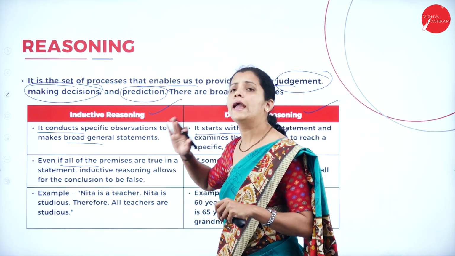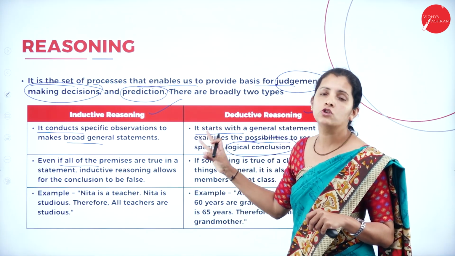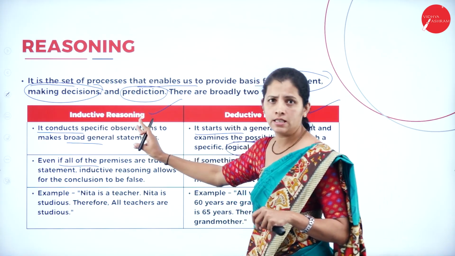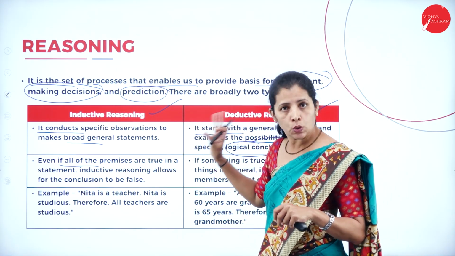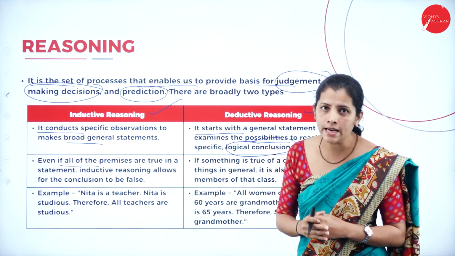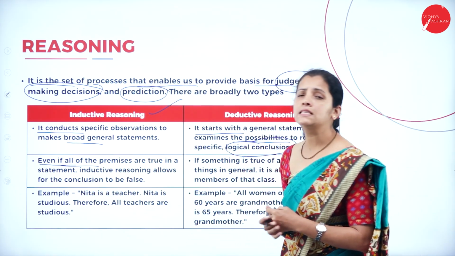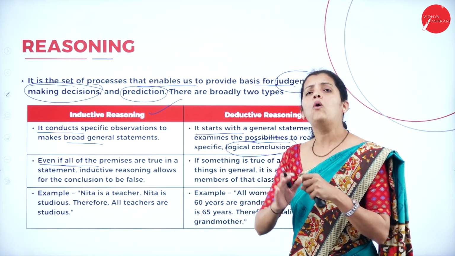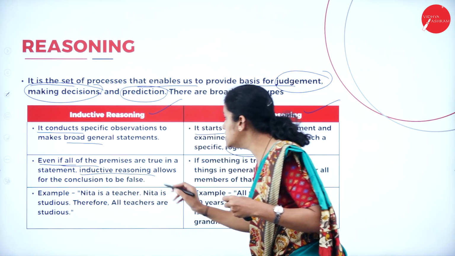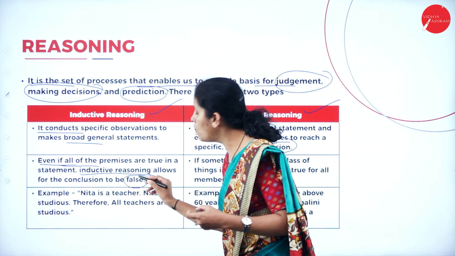Similarly, for any premise or statement, I am going to have two possibilities, true and false. In inductive reasoning, even if all the premises are true, that means all the statements are true, we are going to conclude that it is false.